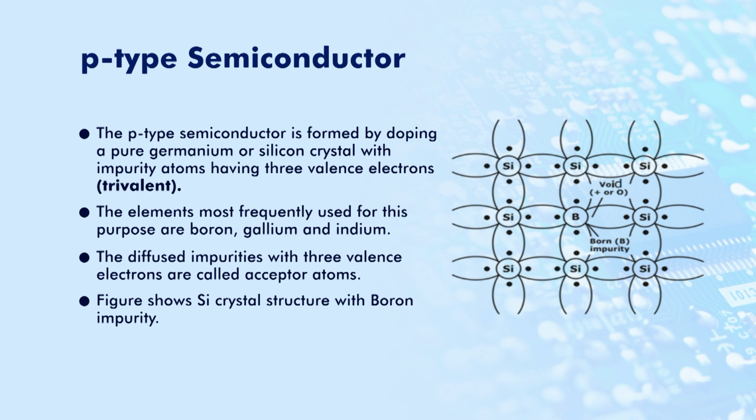So, these 3 electrons will form covalent bonds with 3 silicon atoms, and the fourth one will be left out. There will be a vacancy. So, that electron will not be shared between the boron and silicon. Hence, there will be a vacant hole position there, and the structure turns out to be a p-type material.